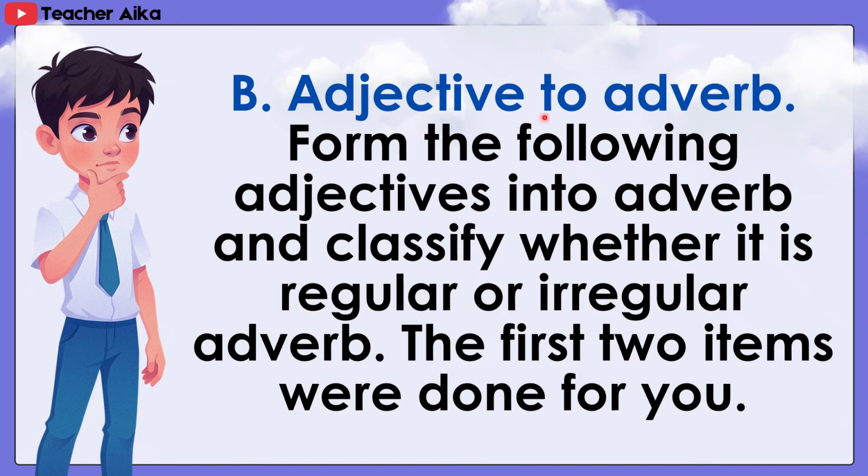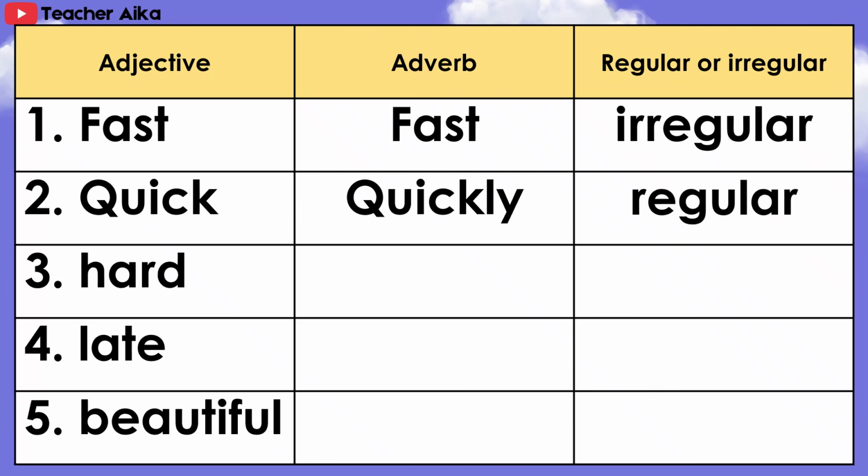B. Adjective to adverb. Form the following adjectives into adverbs and classify whether it is a regular or irregular adverb. The first two items were done for you. Here's an example. 1. Fast, fast, irregular. 2. Quick, quickly, regular.